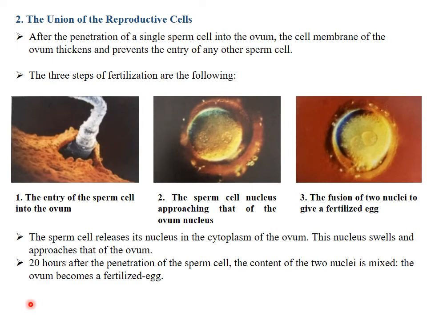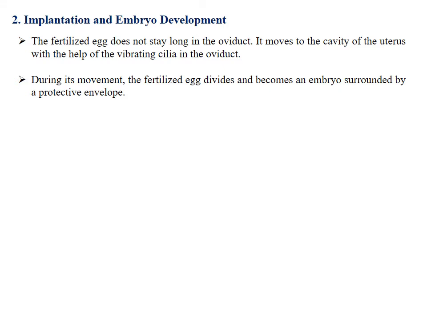The sperm cell releases its nucleus in the cytoplasm of the ovum. This nucleus swells and approaches that of the ovum. 20 hours after the penetration of the sperm cell, the content of the 2 nuclei is mixed and the ovum becomes a fertilized egg. Now, we are going to talk about the implantation and embryo development.